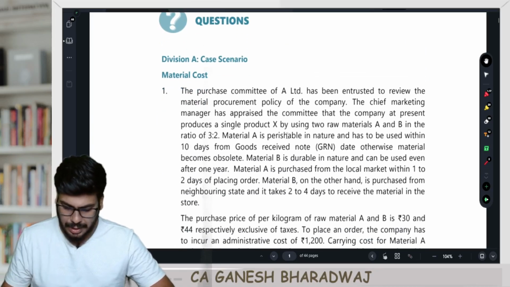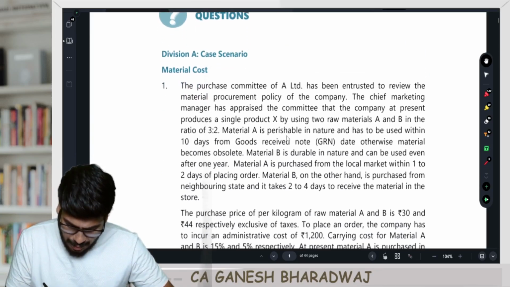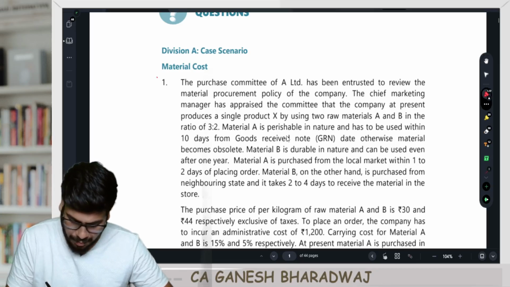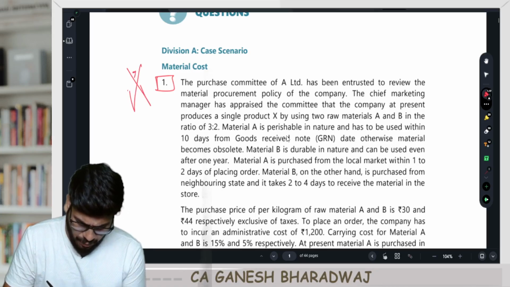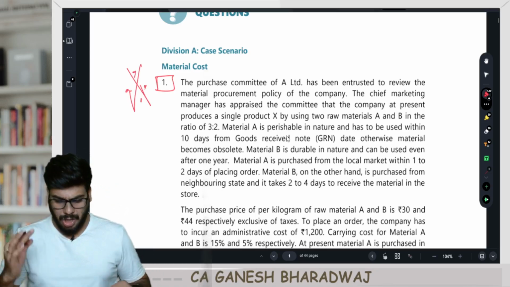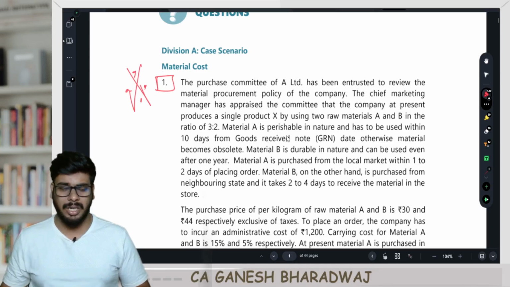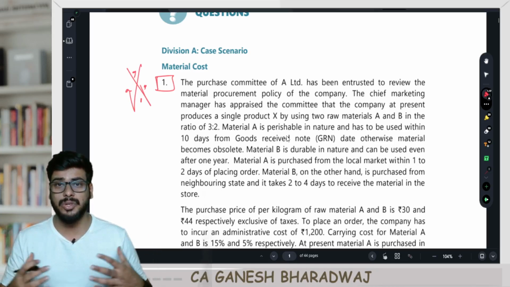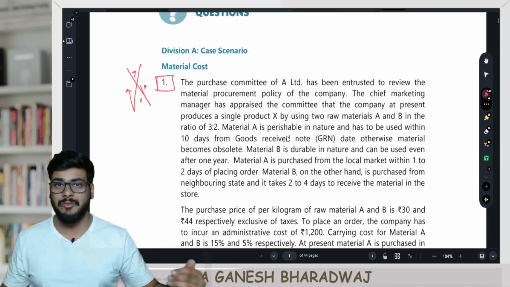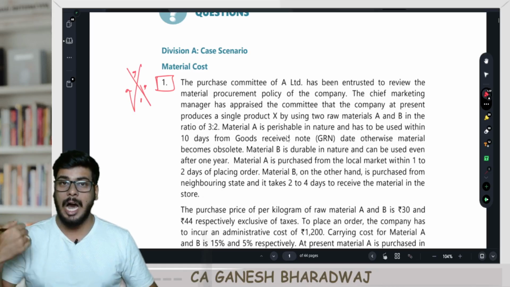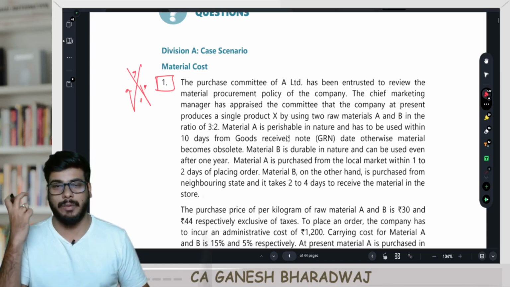So first, case scenario, question number 1. This question is coming from material cost. Extraordinary question. Mark this question as important. Extraordinary question because they have tested certain unique aspects in this particular question, not just what we have learned conceptually, that is there. Apart from that, they have twisted this question a bit.